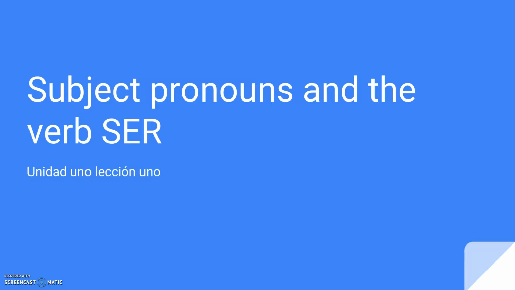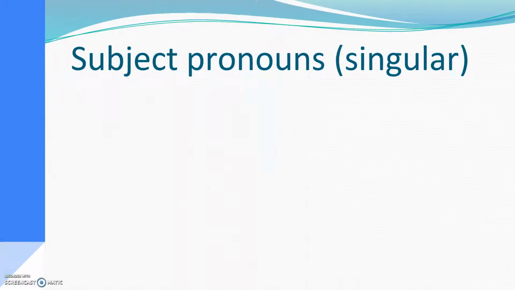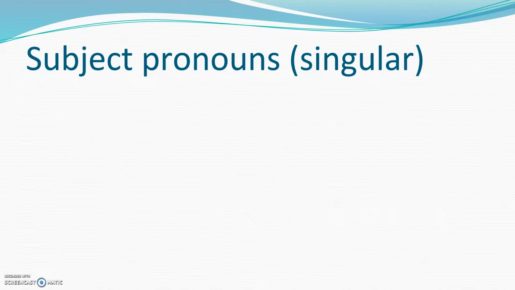I want to begin with subject pronouns first. So we have subject pronouns or subjects. In sentences, when you build a sentence, you need a subject and a verb, right? In this case, subject pronouns replace subjects. So here's the deal: if I want to say I, I do this, I do that, I'm from Detroit, whatever, it's going to be yo.